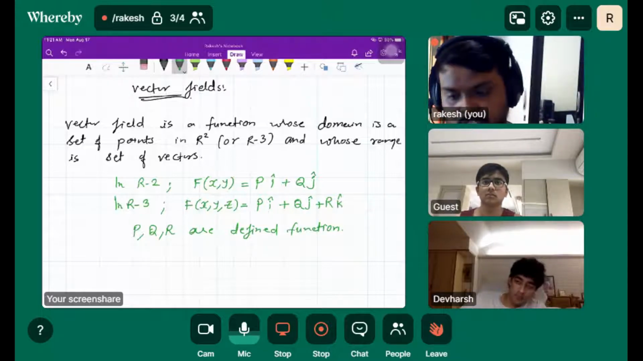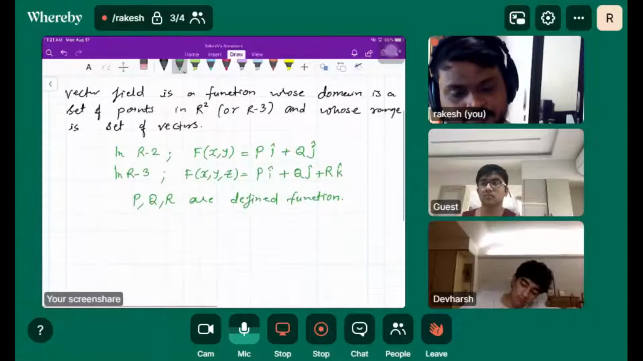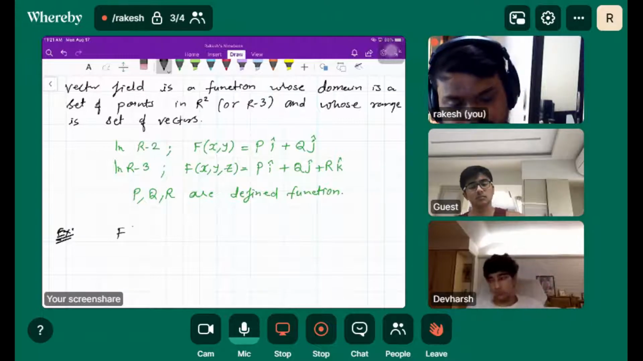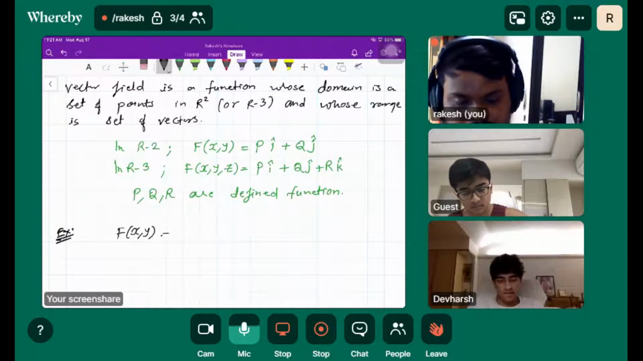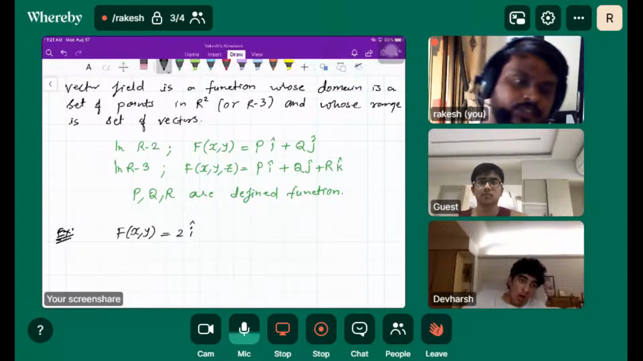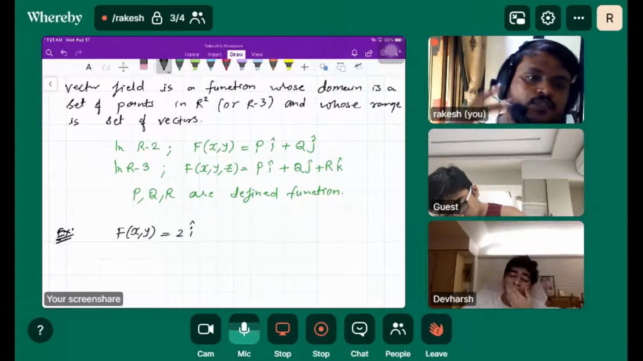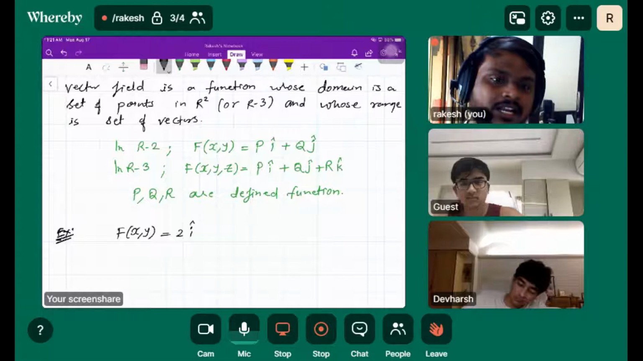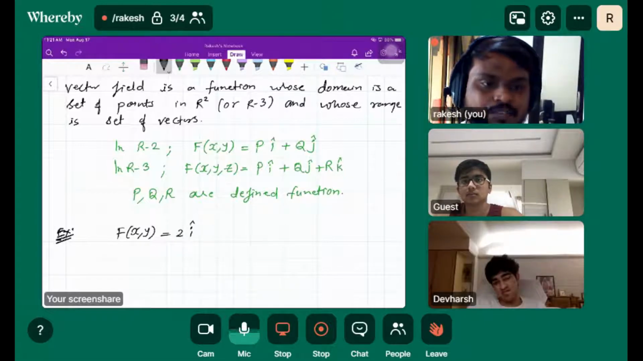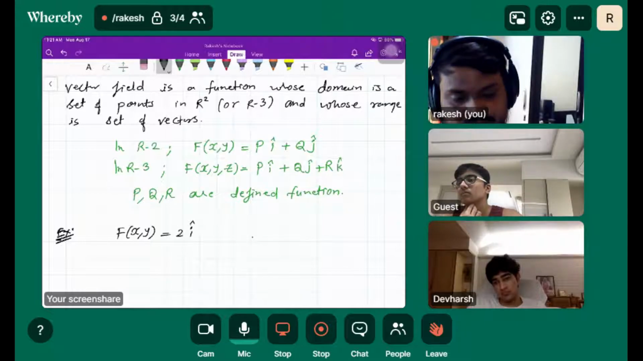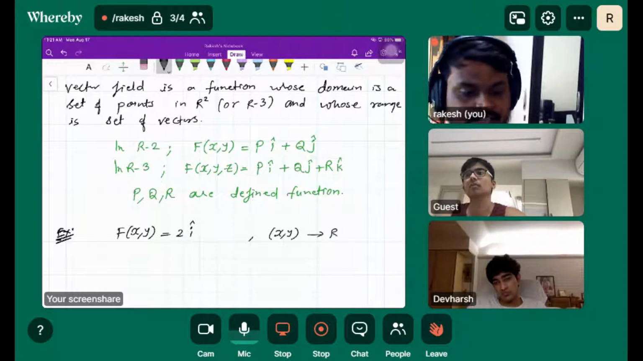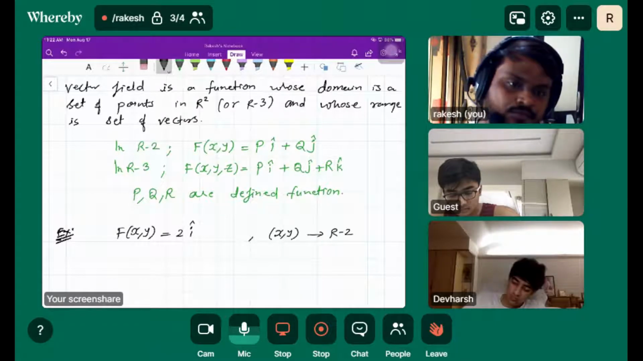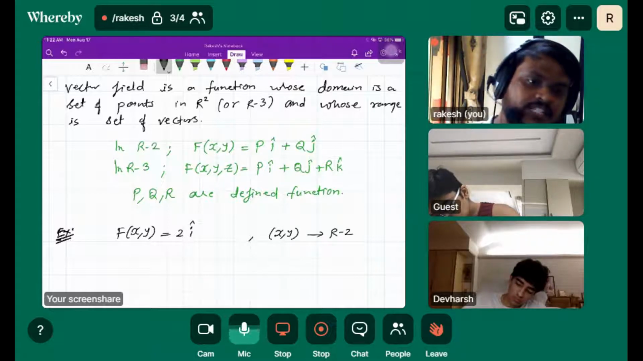If I put an example, how to draw the vector field for capital F of x comma y is equal to 2y. Since there are two variables involved, this has to be in R2, right? So x comma y is in R2. There are two variables involved, so the vector is in R2. R2 means we have to draw the vector in the xy plane.